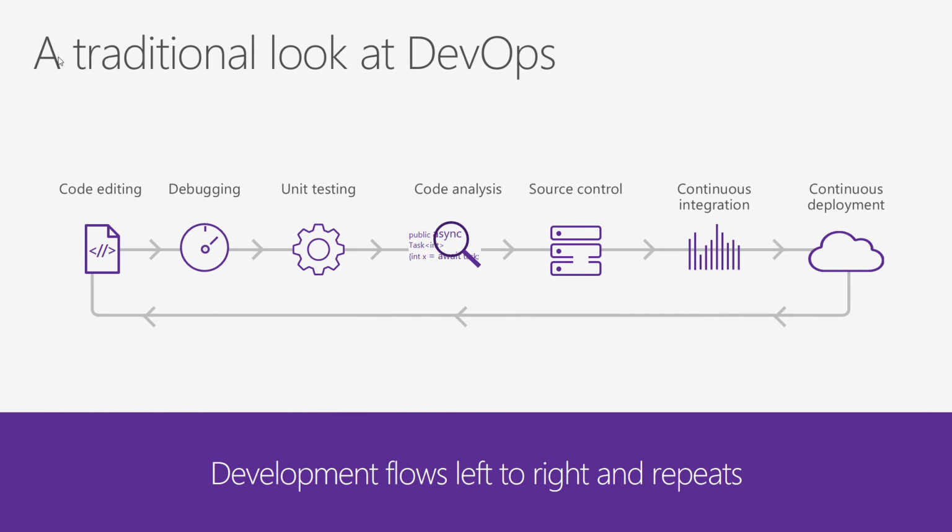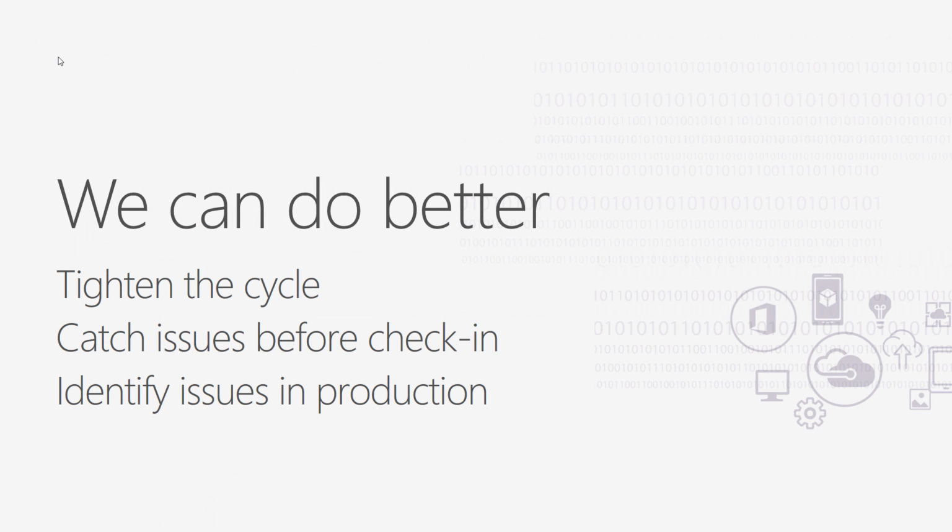So if we look at the DevOps workflow, you can see we have code editing, debugging, unit testing, code analysis. And then on the right-hand side is all the stuff that happens after your code leaves and goes off to source control and continuous integration and continuous deployment. So all of this stuff has to happen until you can get everything back. So all of your unit tests and all that stuff, we have to do all these things over and over again. So we thought that maybe we could do better in Visual Studio 2017.